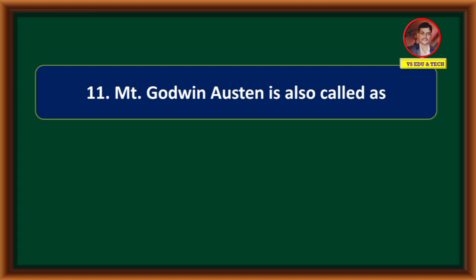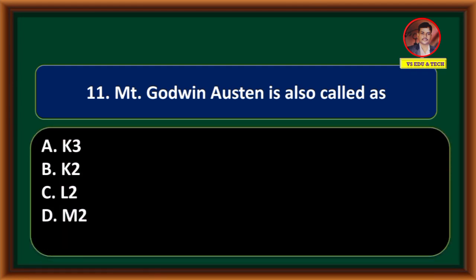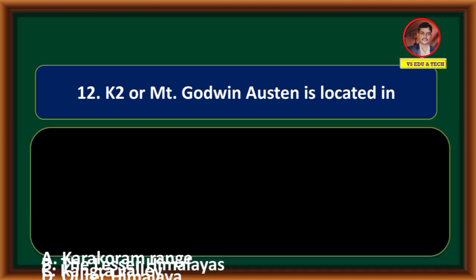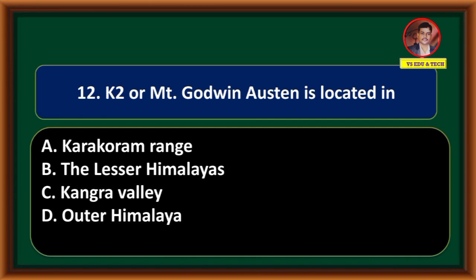Mount Godwin Austen is also called as K3, K2, L2, M2. Correct answer is option B, K2. K2 or Mount Godwin Austen is located in Karakoram Range, the Lesser Himalayas, Kangra Valley, Outer Himalaya. Correct answer is option A, Karakoram Range.